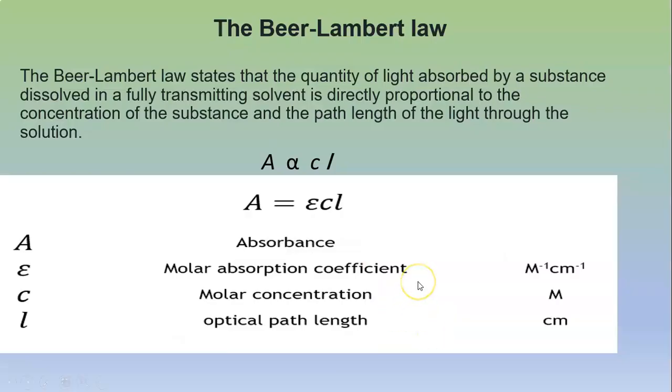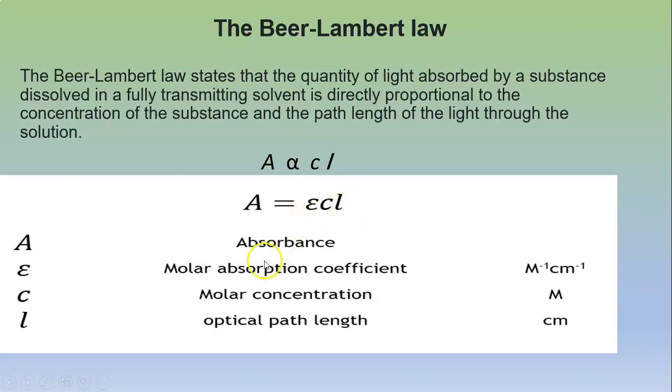The Beer-Lambert law. The Beer-Lambert law states that the quantity of light absorbed by a substance dissolved in a fully transmitting solvent is directly proportional to the concentration of the substance and the path length of the light through the solution. So A is proportional to C and L. So we may write A is equal to a constant epsilon CL.